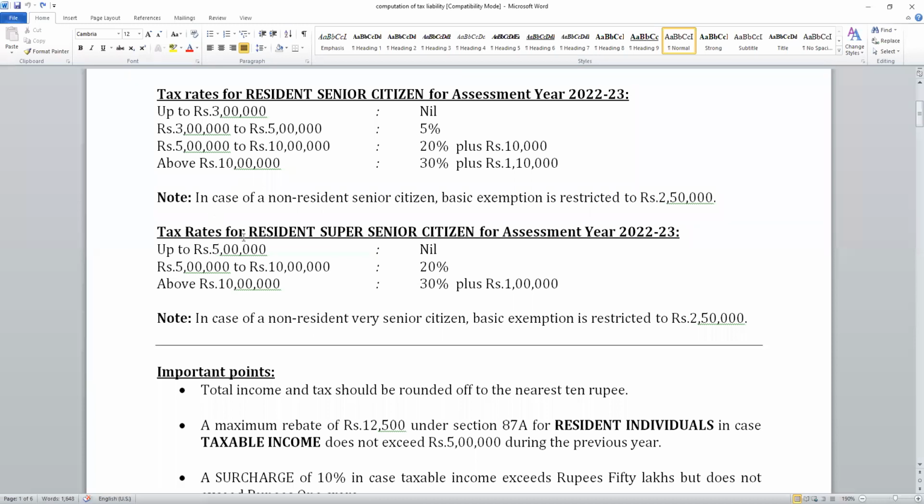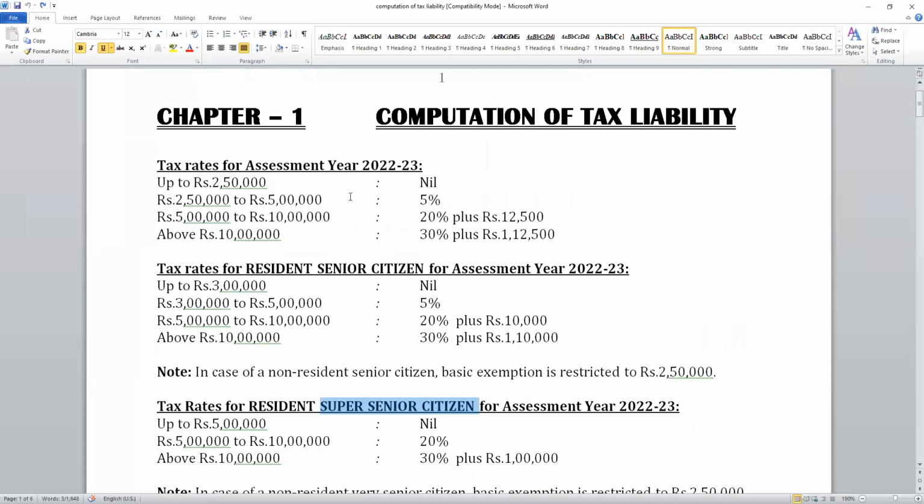Because there exists a deduction, there is no need to say that we have 5% tax up to 5 lakhs for residents. Sir, for the general category also: we say there is a tax liability of 5% from 2.5 lakh to 5 lakh, but then we give a rebate up to 5 lakhs, so there is no tax. Then is there a need to say that 5% is taxed?